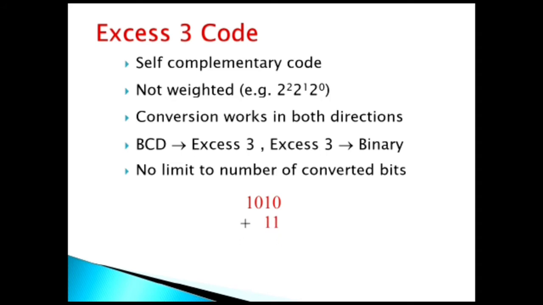By adding this 0011 to the BCD code, we will have the result in excess-3 code. In this case, 0 plus 1 will be equal to 1, and 1 plus 1 will be equal to 0 with 1 carry. 1 will be added with 0, that will give us 1, and the MSB will be direct. So in this way, the BCD 1010 is converted into 1101, that is the excess-3 code.